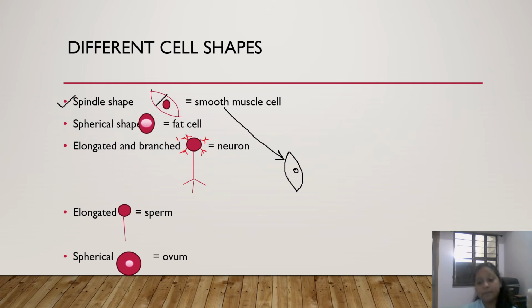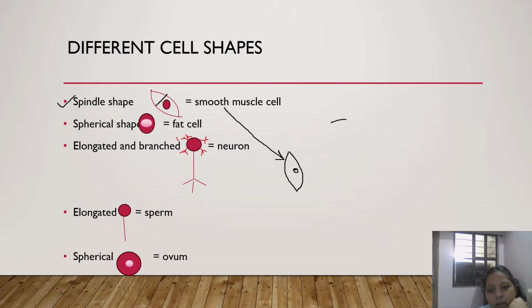Then there is the spherical shaped cell. What is a sphere? If you have ever seen a football, football, orange, these kinds of things are spheres. A spherical shaped cell has the example of the ovum or fat cell, right?